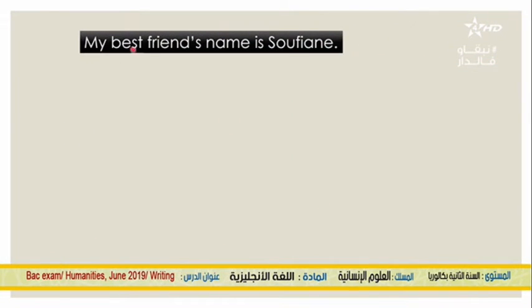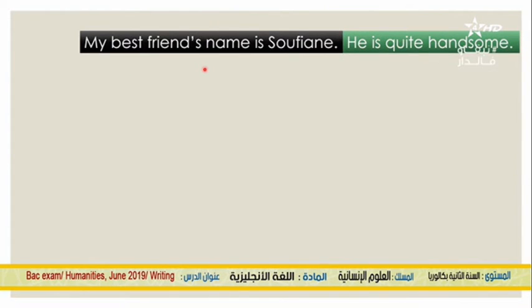Now, remember that this is our topic sentence. So we are going to go step by step to write a well-organized paragraph. We can start like this. You can say, my best friend's name is Sufyan. He is quite handsome.